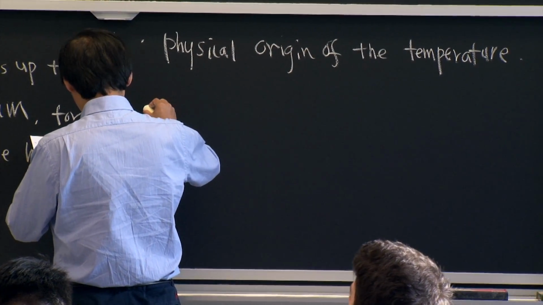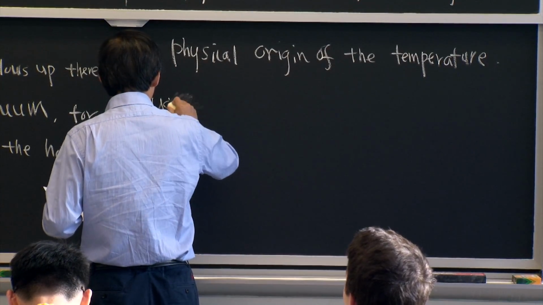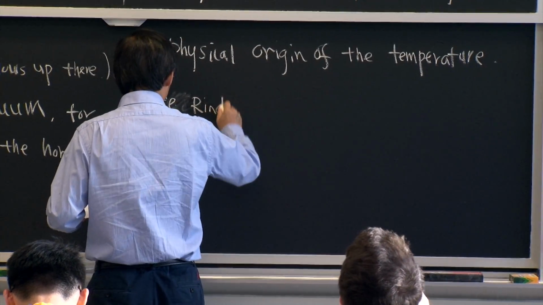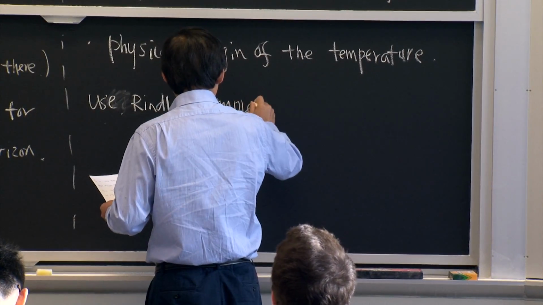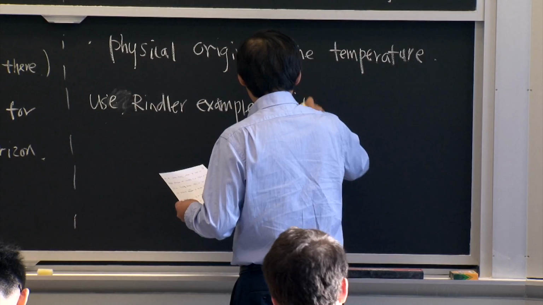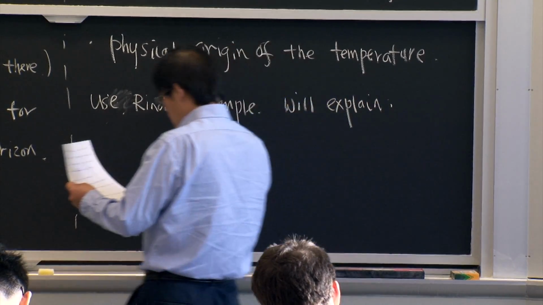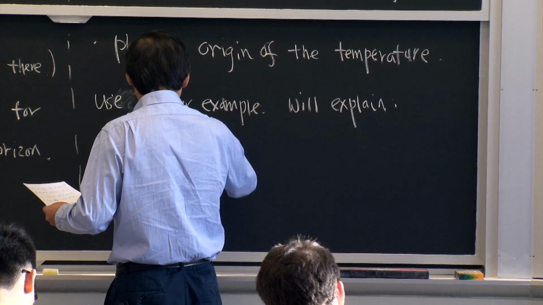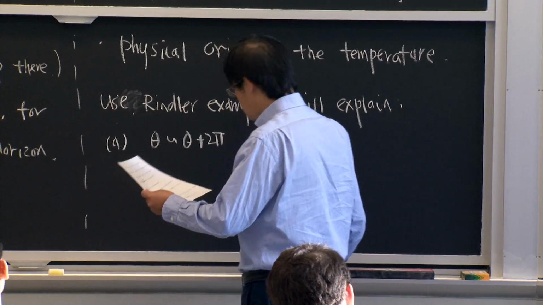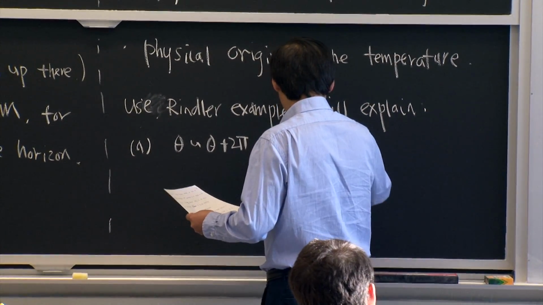So I will explain, A, that this choice of theta to periodically identify theta plus 2 pi corresponds to the choice of a Minkowski vacuum.